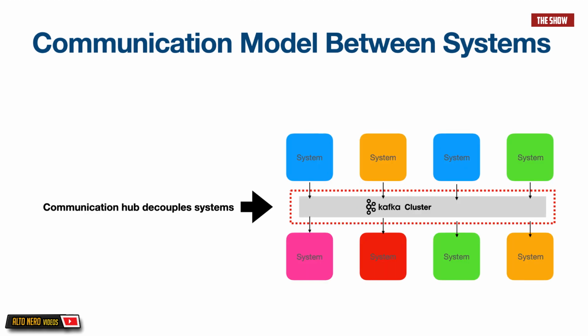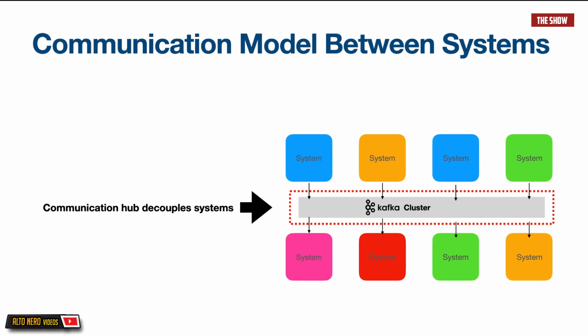This is when Apache Kafka comes into play. Kafka acts as the middleman between these systems. It simplifies the communication by acting as the centralized communication hub in which these systems can send and receive data without knowing about each other. So as you can see in the diagram, Kafka is the communication hub, and we have these systems putting data into the communication hub and other systems extracting data from it.